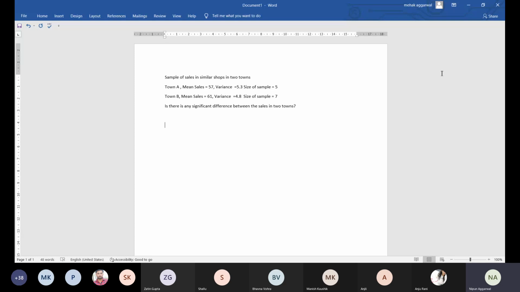Fine. So the steps remain the same as we have already discussed. Step 1 is formulation of hypothesis.